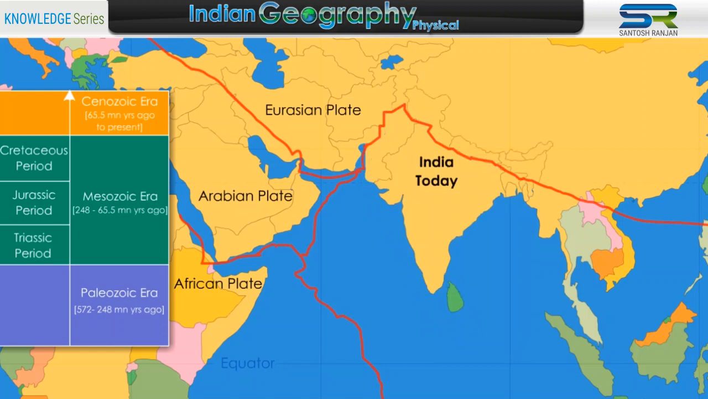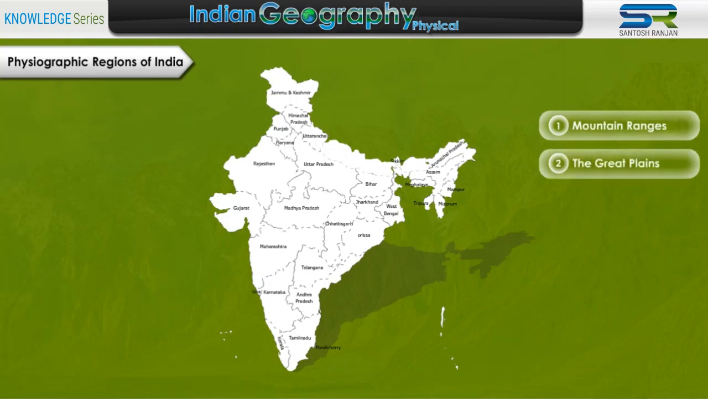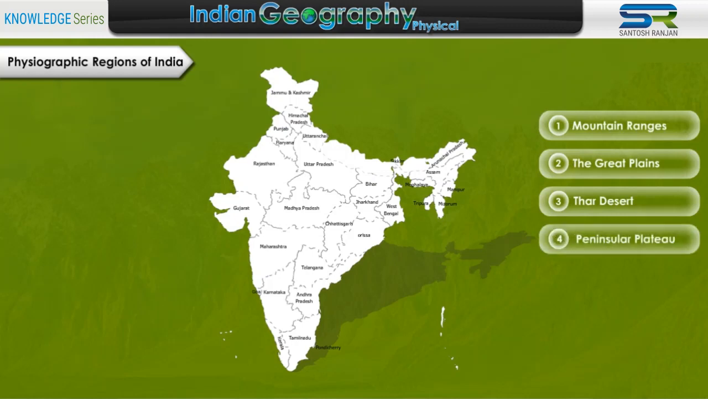This collision along the modern border between India and Nepal formed the orogenic belt that created the Tibetan Plateau and the Himalayas. This is the physiographic region page. The Indian physiographic region is broadly divided into six categories: mountain ranges, the Great Plains, Thar Desert, Peninsular Plateau land, coastal plains, and islands.